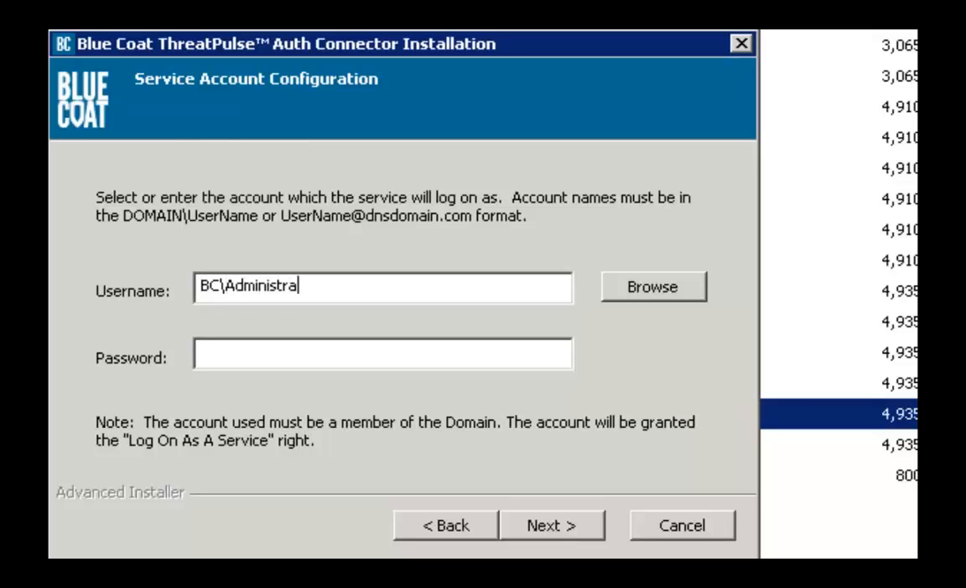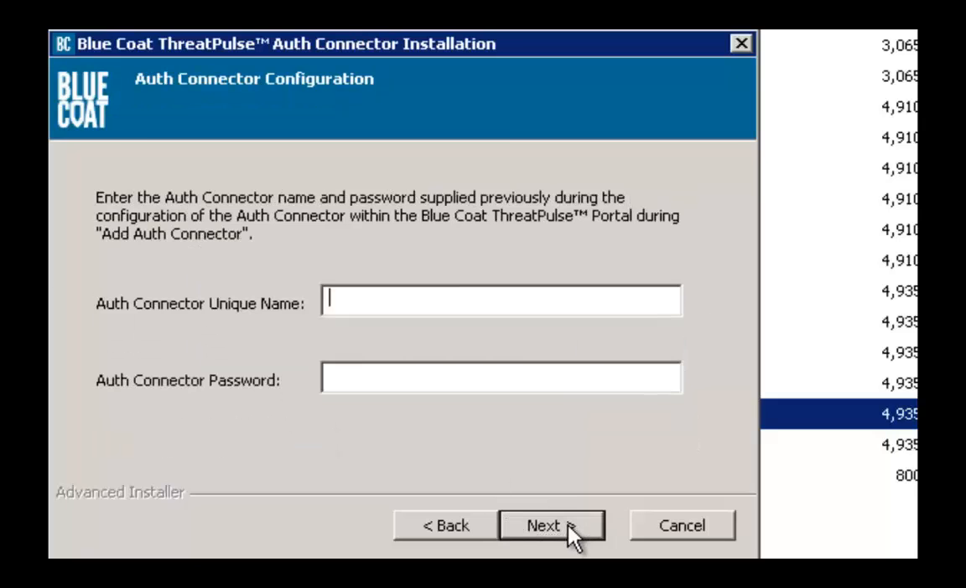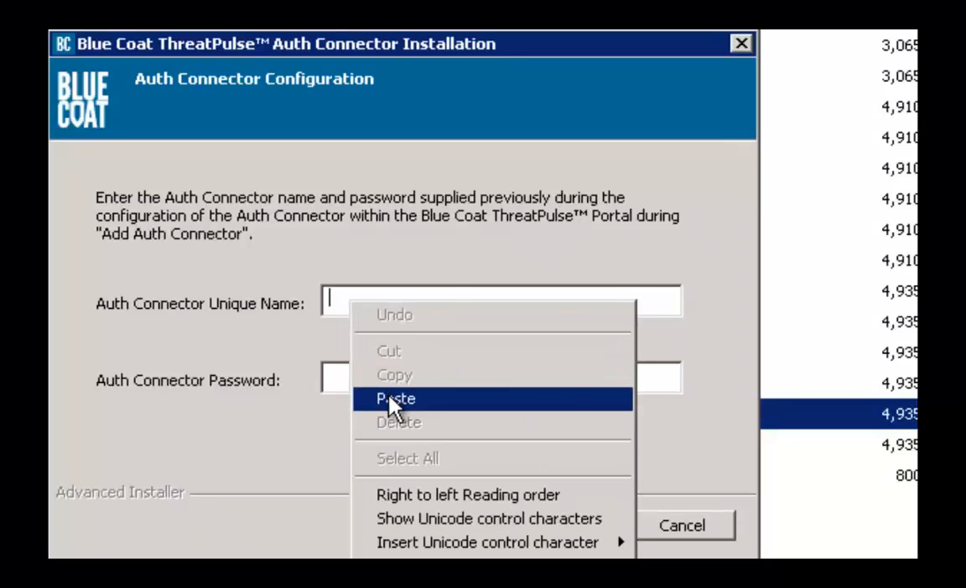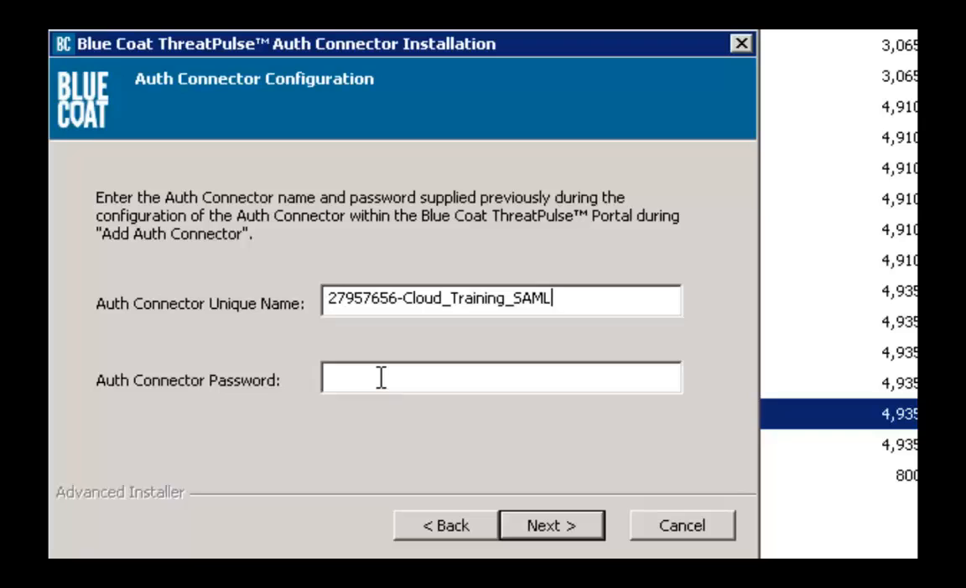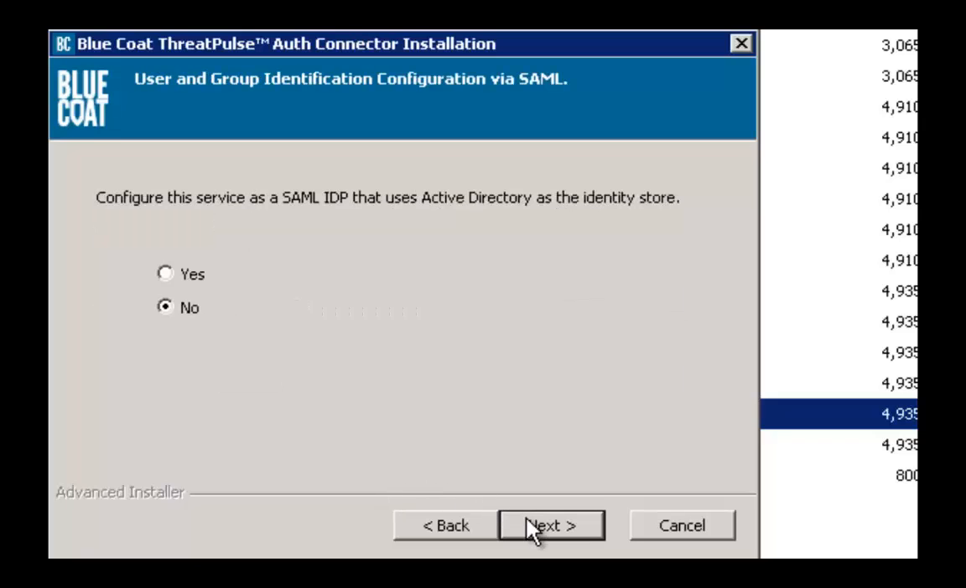Enter your username and password. Click Next. This is where you enter your unique customer portal username and the auth connector password. Click Next. Change the setting to Yes to allow identification configuration via SAML. Click Next.